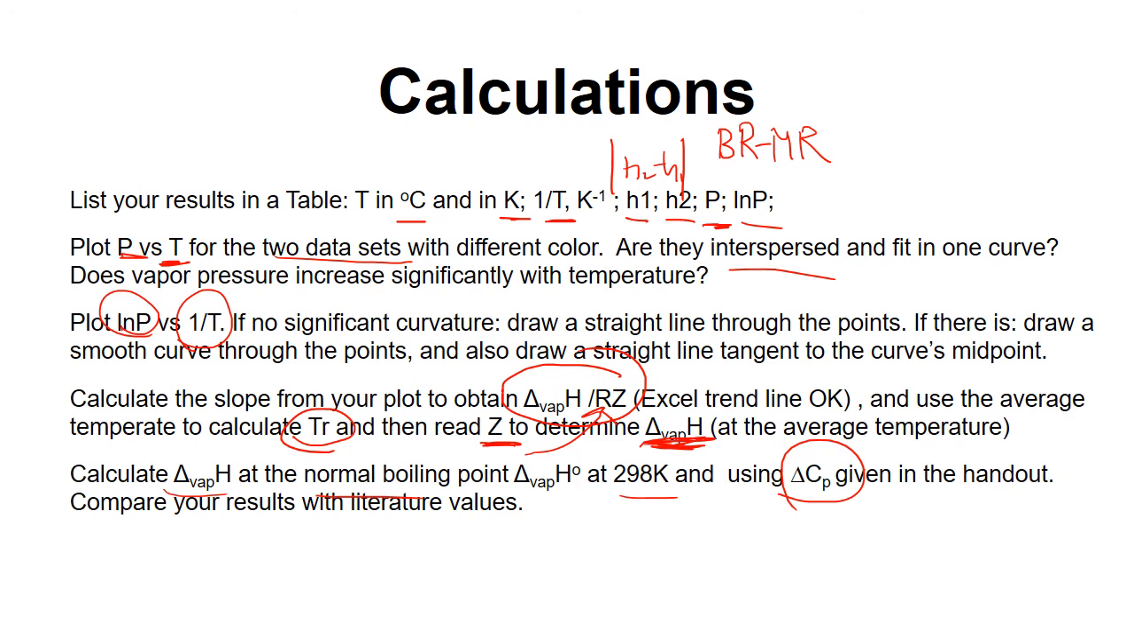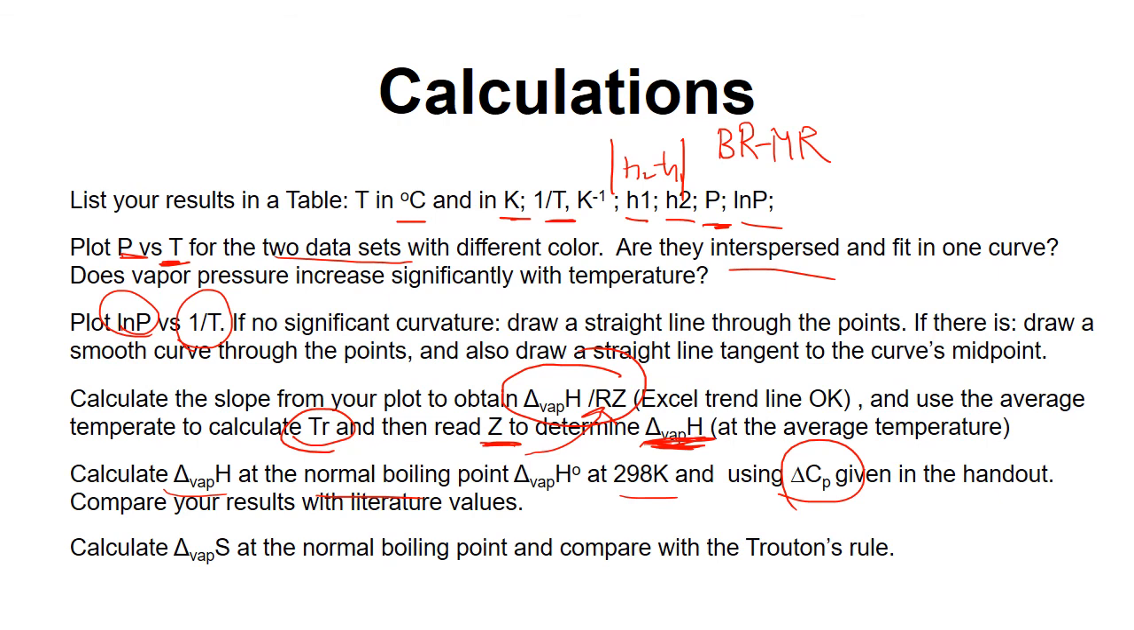If they are not in good agreement, you should discuss in your lab report what reason you think it is, and how you would improve the experiment, and calculate the entropy change at the normal boiling point. The equation is delta H over T, and compare with Trouton's rule.